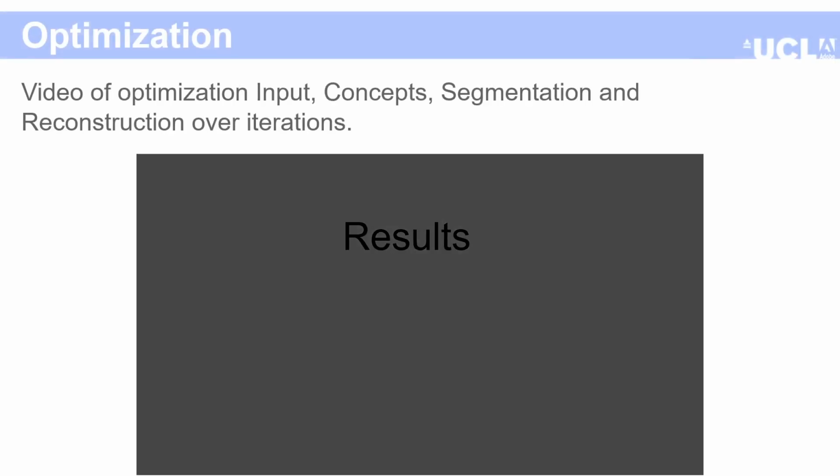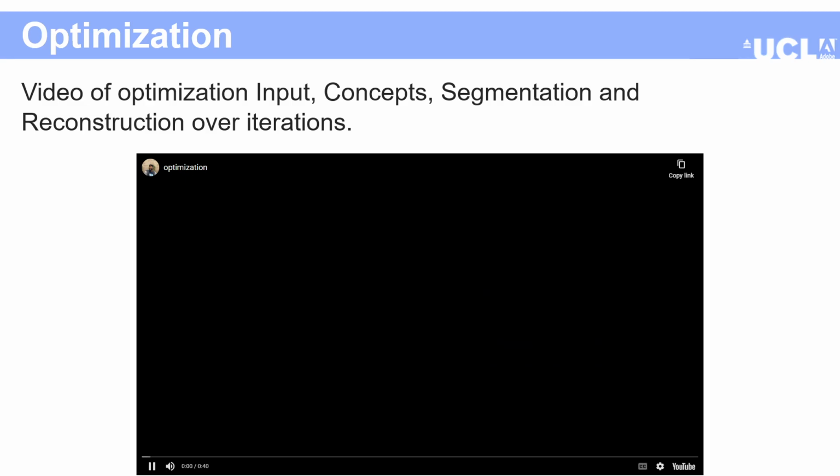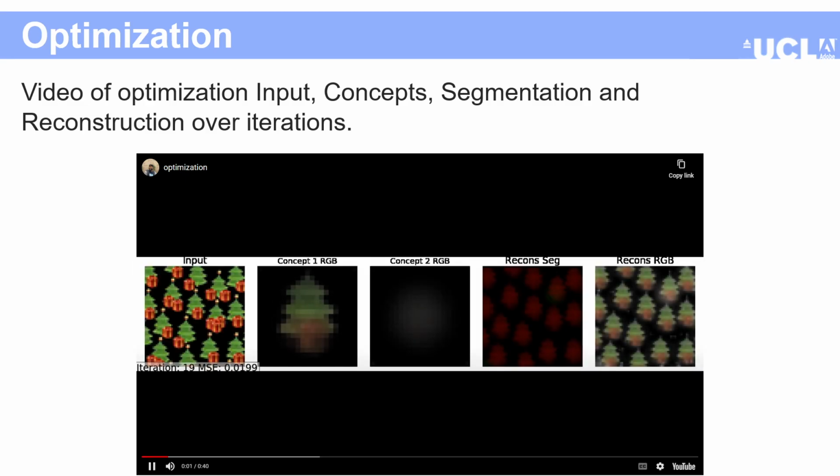Now that we know the entire pipeline, let's take a look at our results. Coming back to the pattern example, let's see how our method performs at decomposing the pattern. Here, I'm showing the input image, the concepts being learned, and how they are placed, as well as the reconstruction.